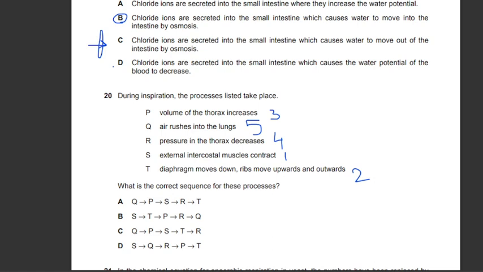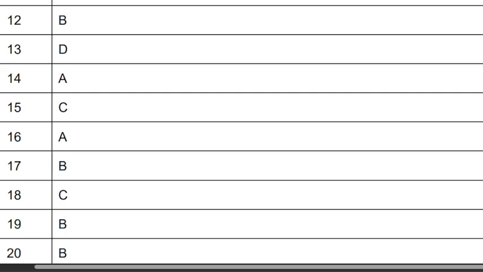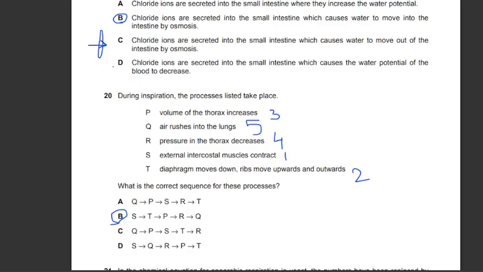So it's STPRQ, which is B. So B and B, 19B, 20B. And thus we are done.